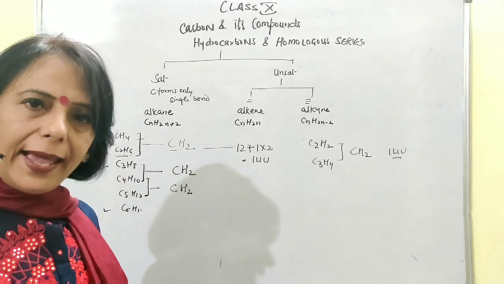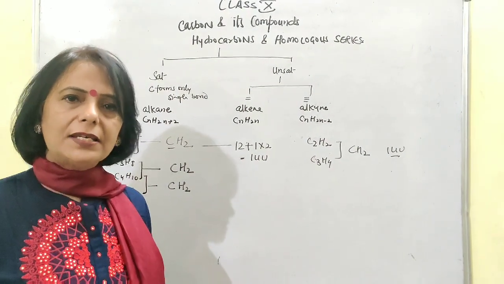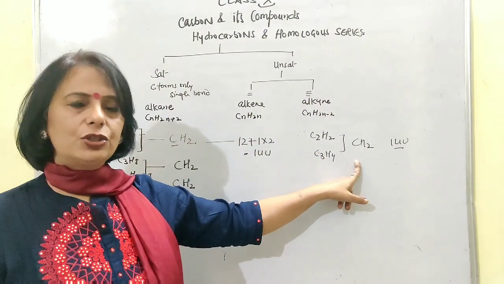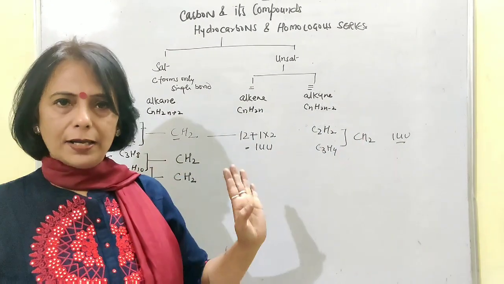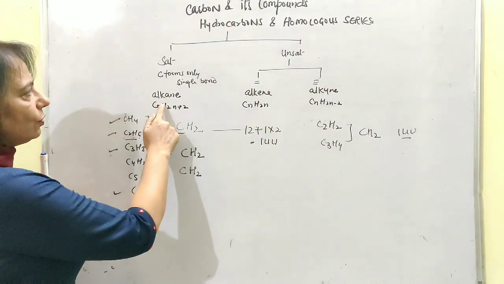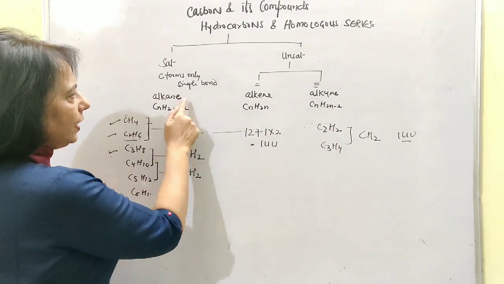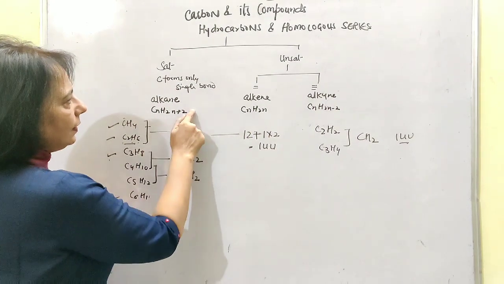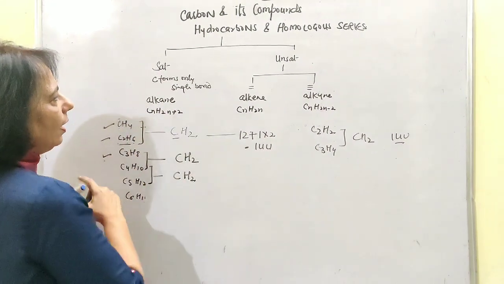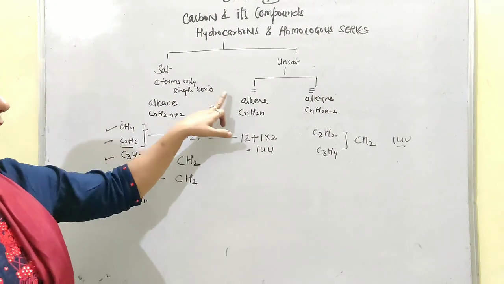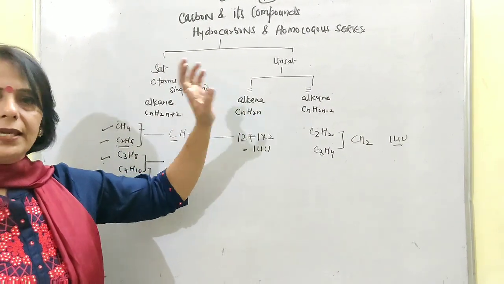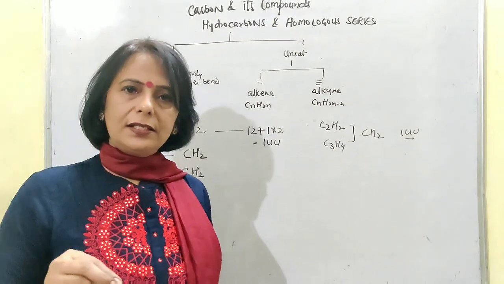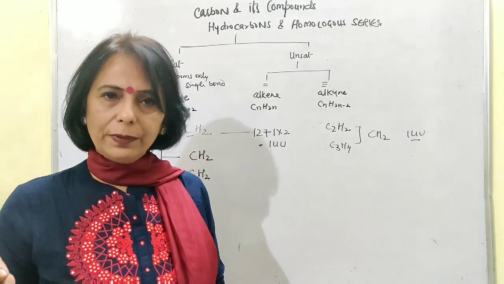So you can talk about any of the homologous series. Every time, two successive members will have a gap of a CH2 group or 14 u by mass. Then, as you know, every homologous series, that means the alkane series, alkene series and alkyne series, can be represented by one general formula: alkanes by CnH2n+2, alkenes by CnH2n and alkynes by CnH2n-2. So, what is a homologous series? What are the characteristic features? I hope these are all clear to you.